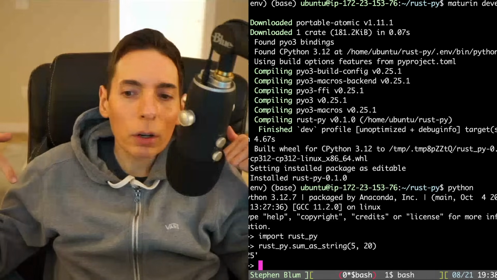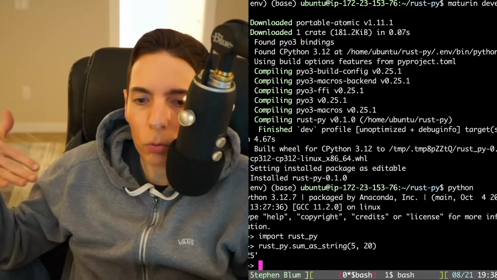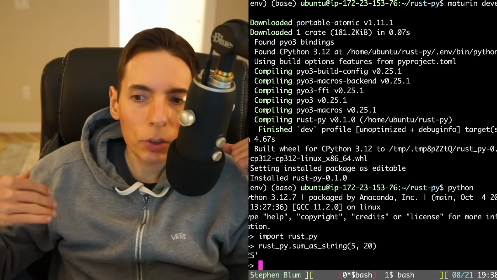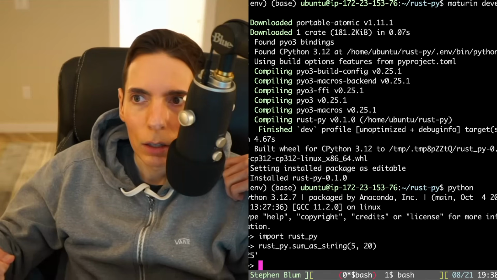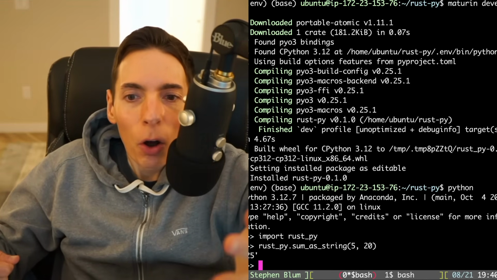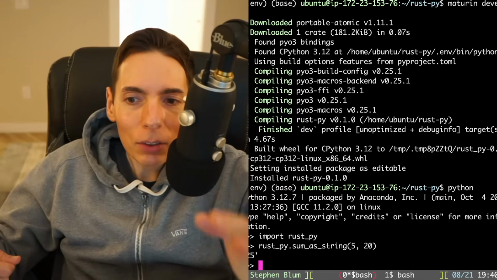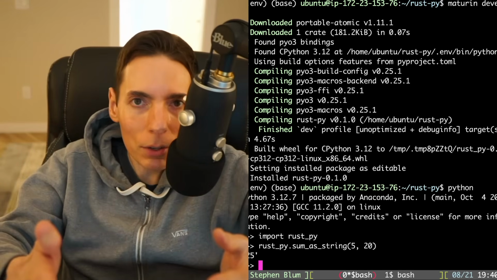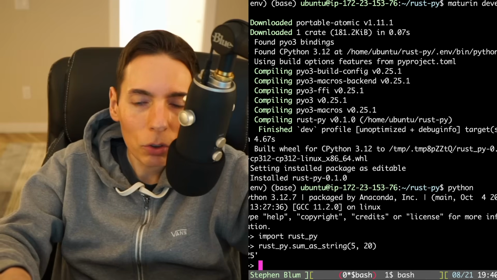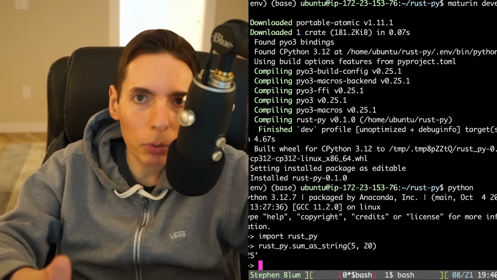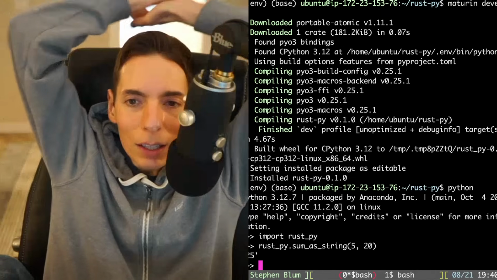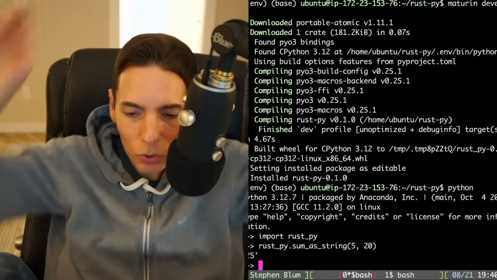So what that did was it calls out to Rust. Rust does the math, converts it into a string, and then serializes it back into Python world. So we did it. We're in a Python runtime, and we built ourselves a Rust module that is usable inside Python. And we just ran it just now. Isn't that satisfying? It is so satisfying.